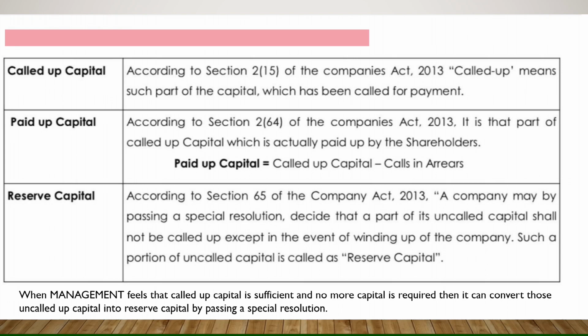This reserve capital can only be called from the shareholders when the company is winding up. I mean to say that when the company is liquidating, at that time only they can call for this reserve capital. They cannot call for the reserve capital before. Only when the company is winding up, at that time only they can call this capital. They have already transferred this capital to their reserve capital. Now they cannot call it in between. So we are clear with the classification of types of capital.